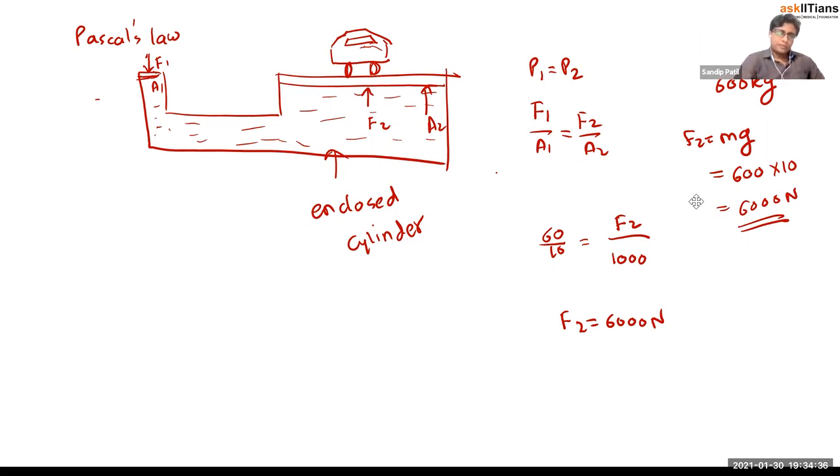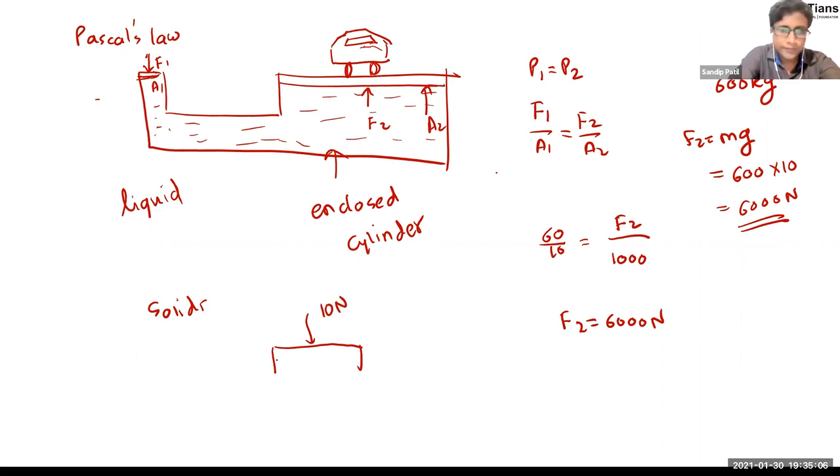Okay. Now, as we were talking, this is about the liquid, so you can say this is the pressure in liquid. Let's solve one more example on pressure in solids. We have already seen the examples of a knife, and a nail and hammer also. Consider I am applying some force, say 10 Newton, and this area is, let's say, 5 meters square. Using this, can you try to calculate the pressure?